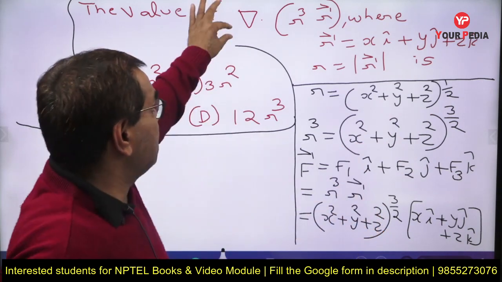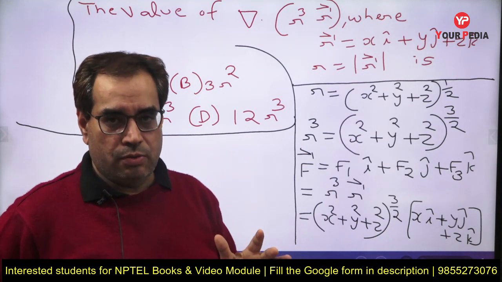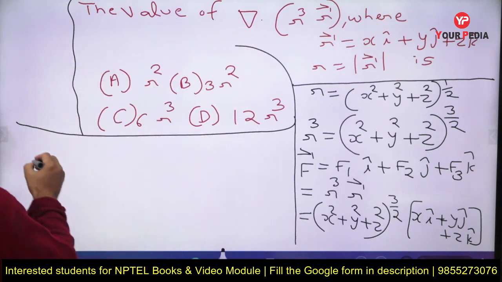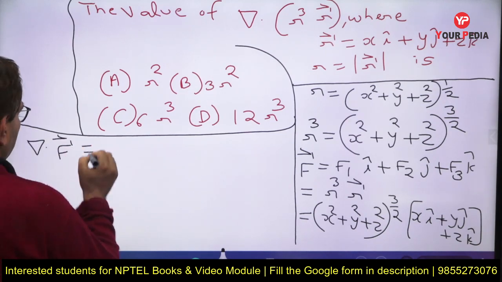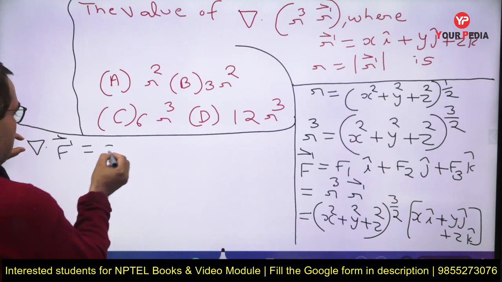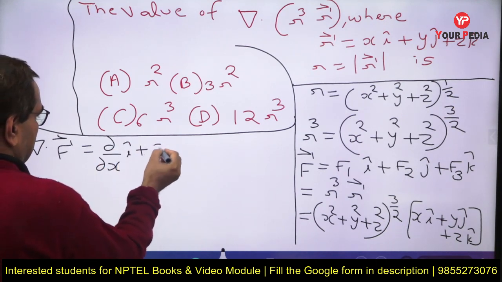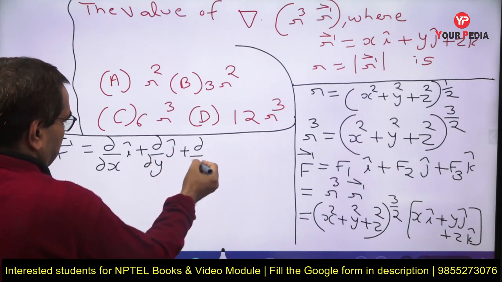Okay. Now del dot f is what? Divergence of f. This del dot f is just divergence of f. So this del dot f is nothing but equal to del, all of you know, it is del upon del x i cap plus del upon del y j cap plus del upon del z k cap.